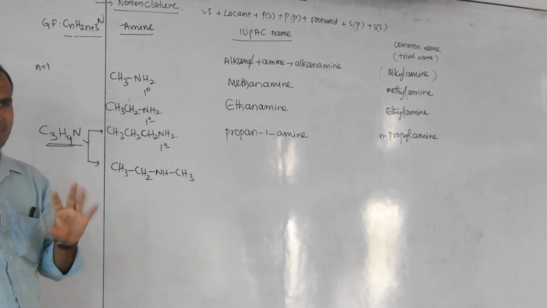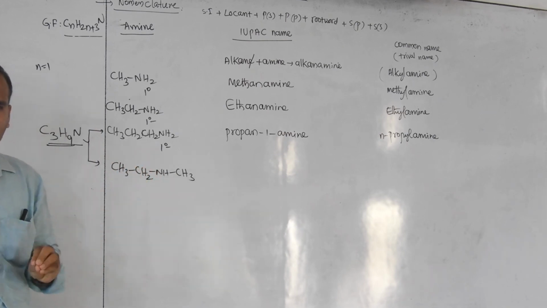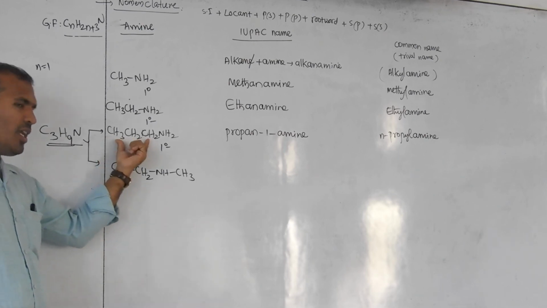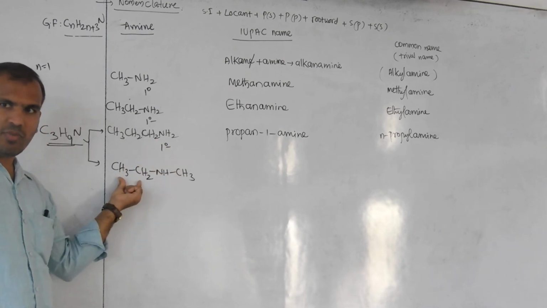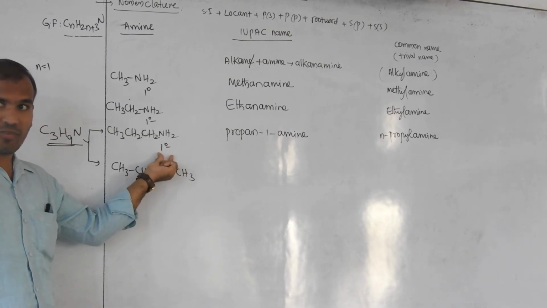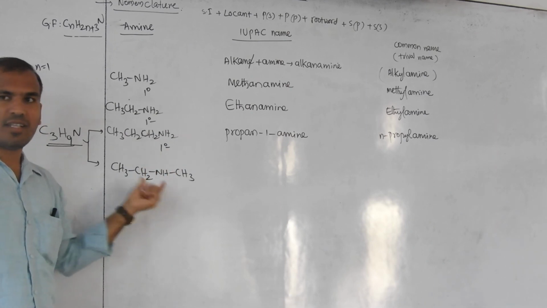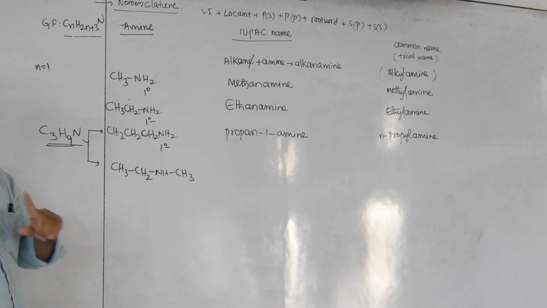So not positional. Primary, secondary, tertiary amines which are isomers are functional isomers. Chain isomers mean the chain should be different, chain here 3, chain here 2, but the functional group should be the same. But here the functional group is different: here primary, here secondary. Then these two are functional isomers. Clear?